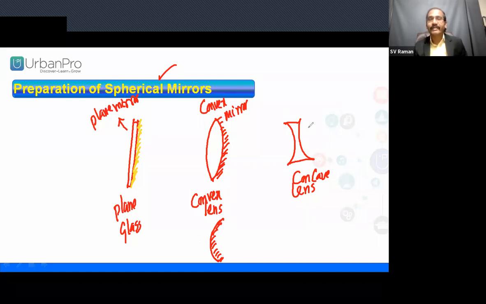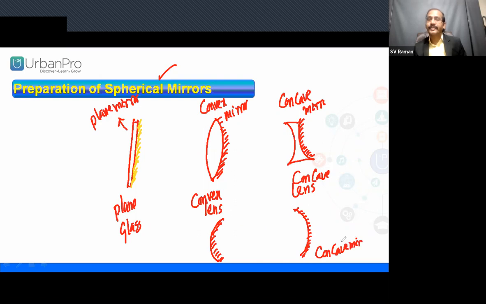Now, for this lens, both sides are bulged, and any one of the sides we coat. Now, a concave lens we prepare as a concave mirror. How do we define a concave mirror? Bulged inwards as a reflecting surface. Because light rays are incident, they will bounce back from here. They won't enter inside because we coated it. Bulged outwards as a coated surface, this we call a concave mirror.